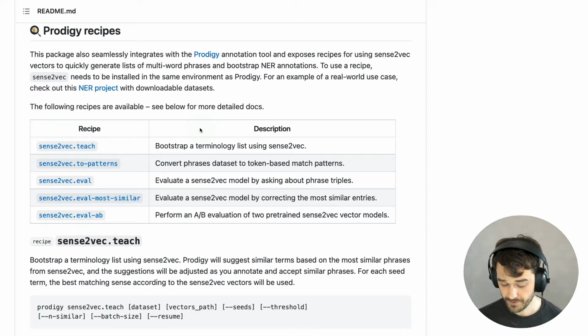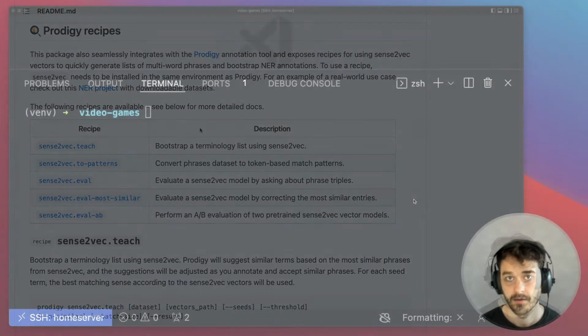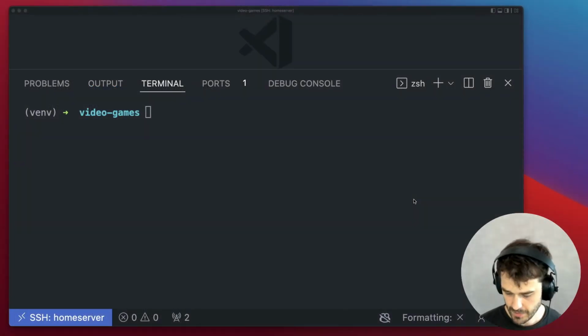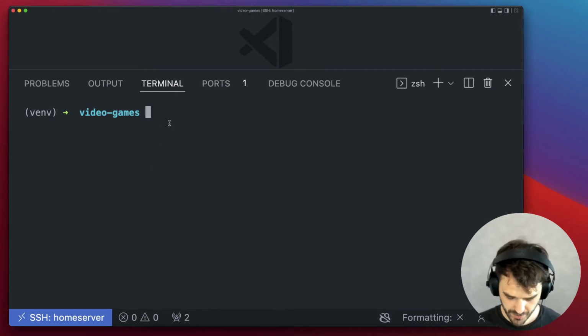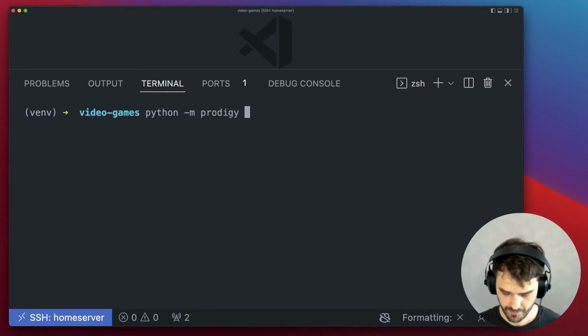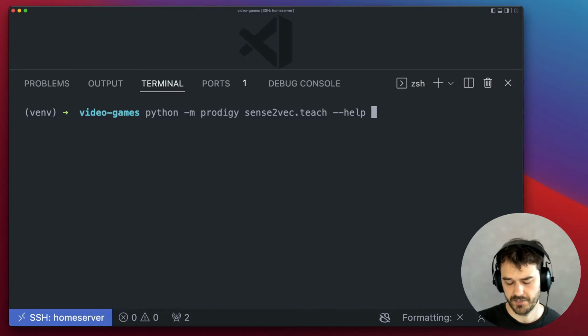So what I'm going to do is set that up. Alright, so I am now inside of a terminal inside of Visual Studio Code, and I am going to run Prodigy. And from here, I will refer to the Sense2Vec.teach recipe. And just for good measure, I'm going to call help first just to see what inputs it expects.